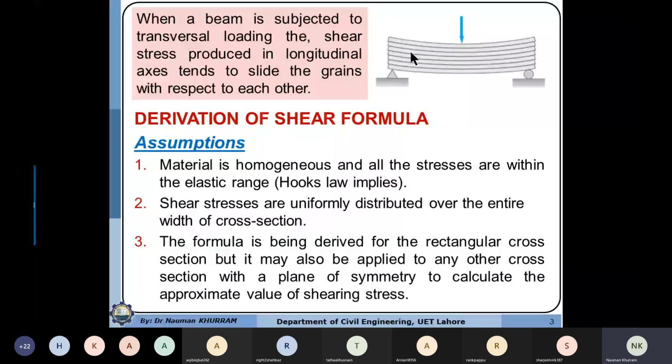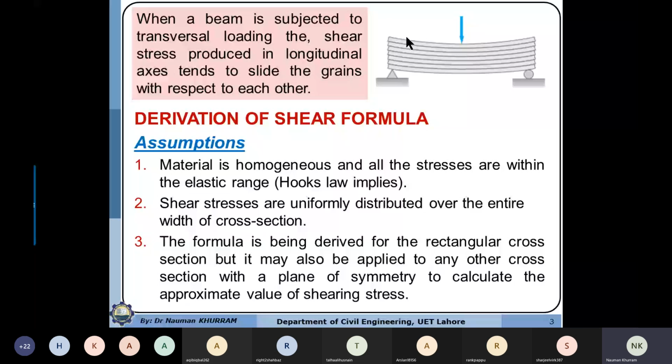So sliding will not occur because all the applied shear stresses are resisted by the rivet or bolt or nail. Then if we keep increasing the load, shear stress will keep increasing, which is being resisted by the bolt.